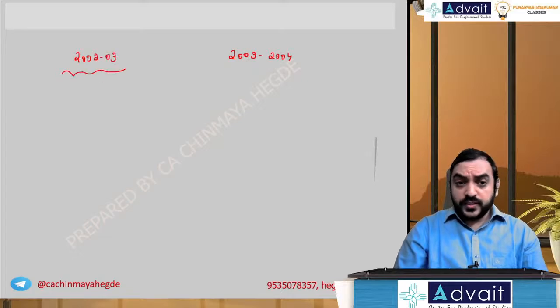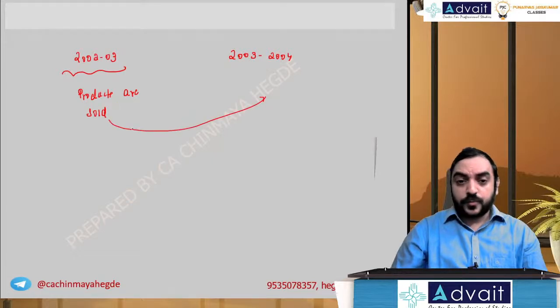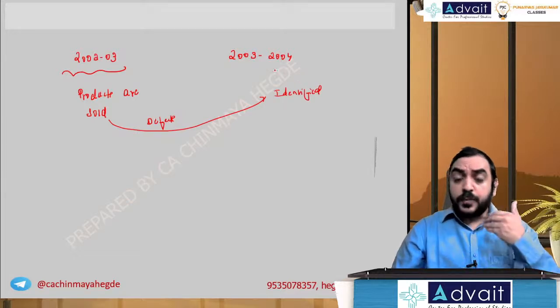Now during this year, some products are sold, and these products are having some defects identified in 2003-4, and previous year accounts are also completed.